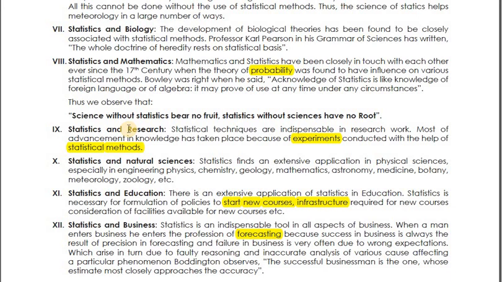And if not, then we conduct surveys, then we present that data, then we interpret it, and then we conclude. All these things come under statistics. Okay. Then statistics and education. If you want to have some new course, and new infrastructure required for that course, for all those things you need to conduct a survey.